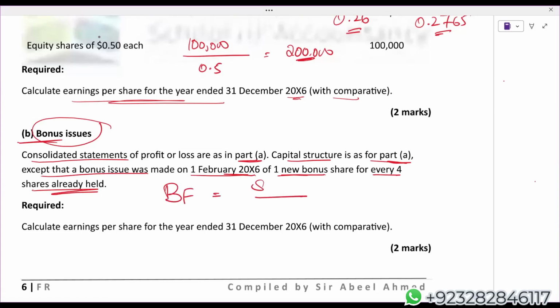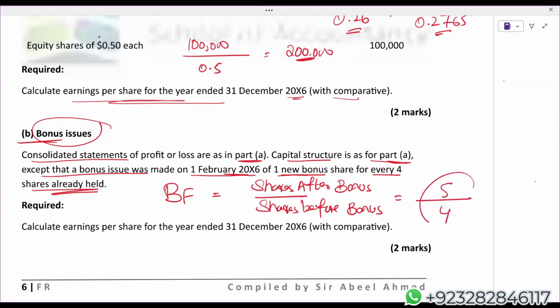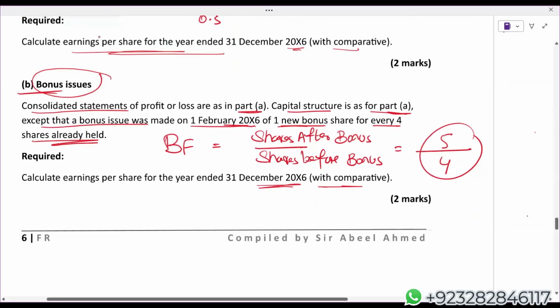Actually, bonus fraction is equal to shares after bonus divided by shares before bonus. Can I say before bonus they are 4, after bonus they will be 5? This is bonus fraction. Okay. We are required to calculate EPS of X6 with comparative. Actually, in case of bonus fraction, we have to restate the EPS of previous year. No issue at all. First of all, X6.